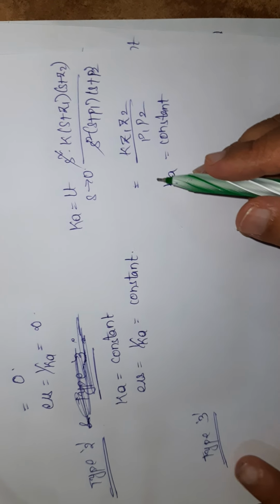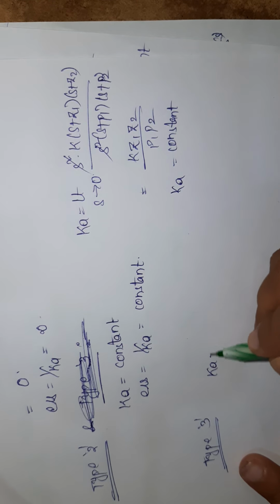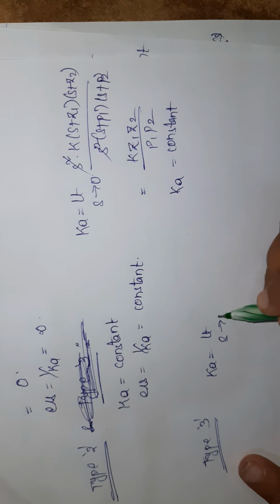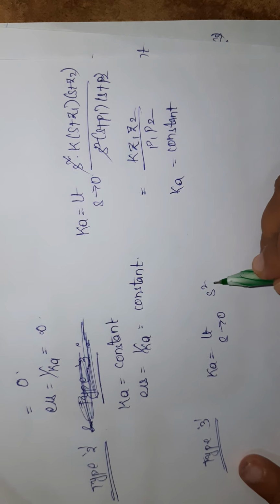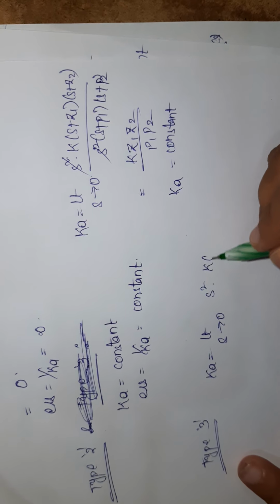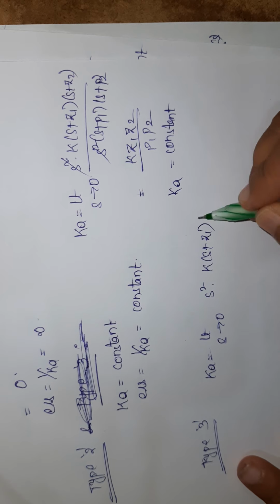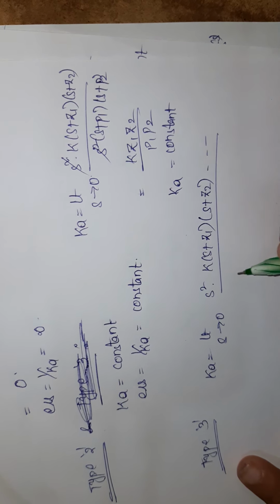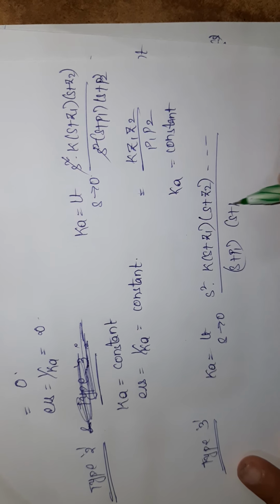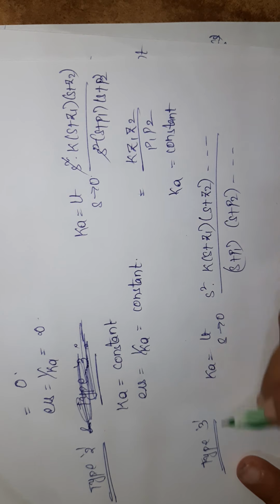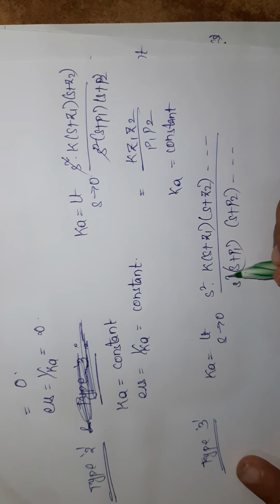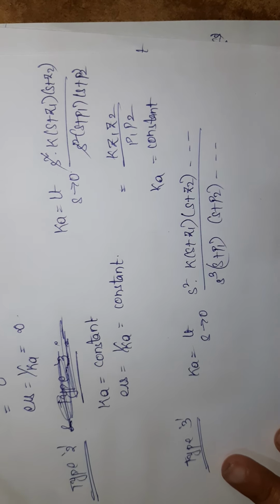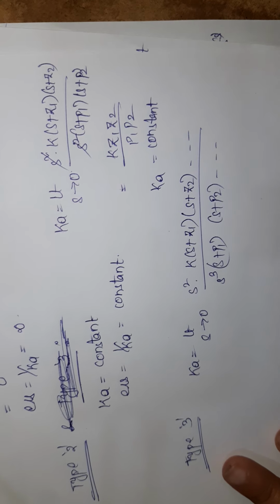Then what about type 3? For a type 3 system, directly I am writing limit s tends to 0 s square into G(s)H(s). G(s)H(s) is nothing but k into (s plus z1) into (s plus z2) by (s plus p1)(s plus p2) and so on, and here it is type 3, so I will write s cube. Then I will get a 1 by s term.